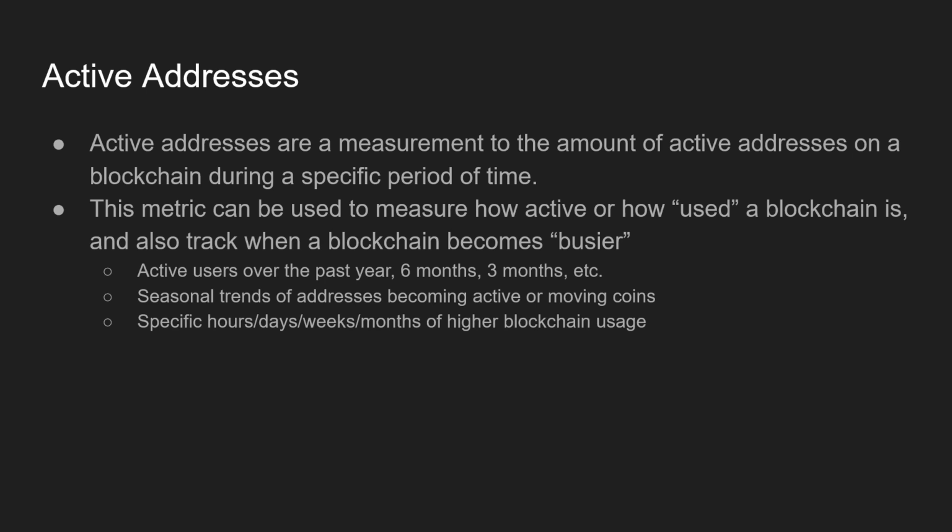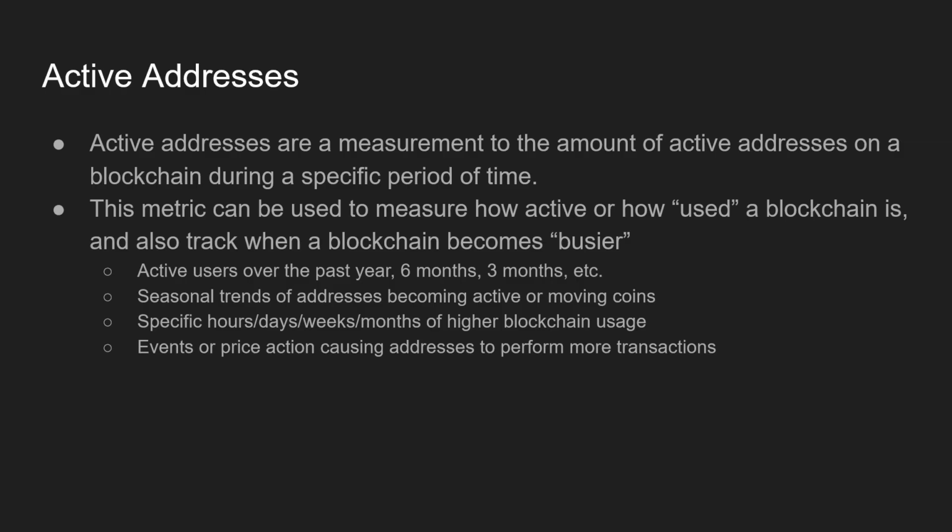Now, if we want to take an even more in-depth and specific look, we can look towards specific hours or days or weeks or months of higher blockchain usage. Events or price action can cause addresses to perform more transactions. This can be something that we see in real life events.